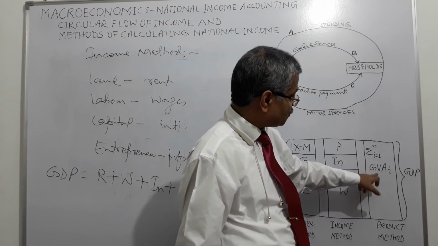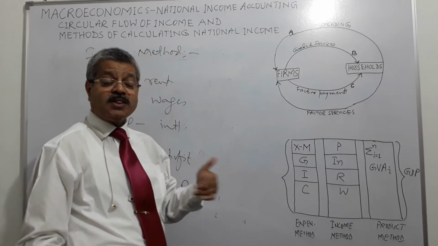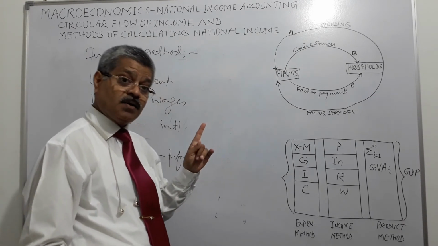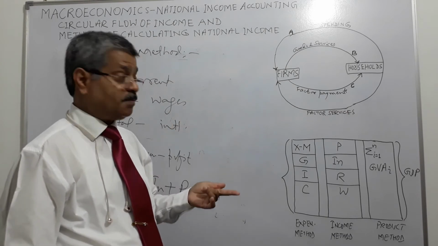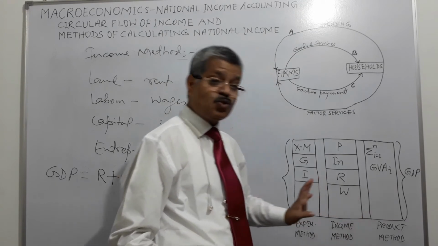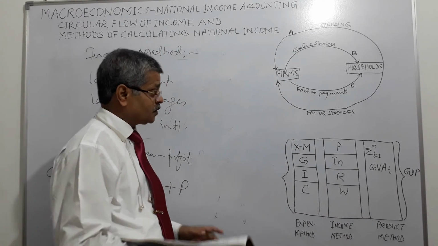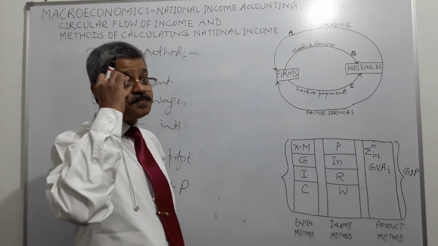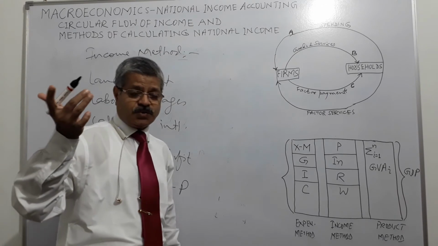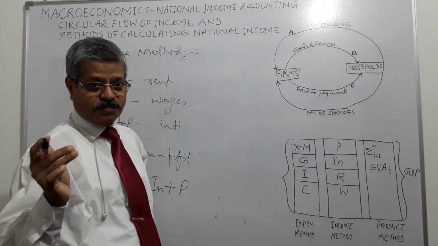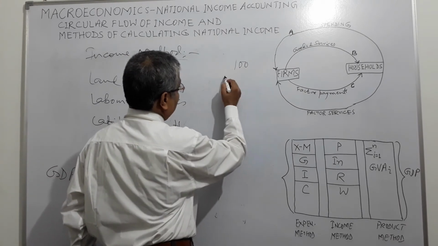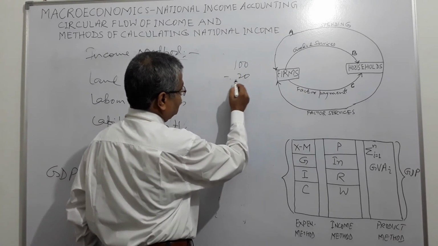Here the gross value added of all the firms in the economy is the calculation of national income through the product method, right? And what was gross value added? If I buy raw material for 20 rupees, convert it into finished goods worth 100 rupees and sell it off, I get 100. So 100 minus 20, what is that?